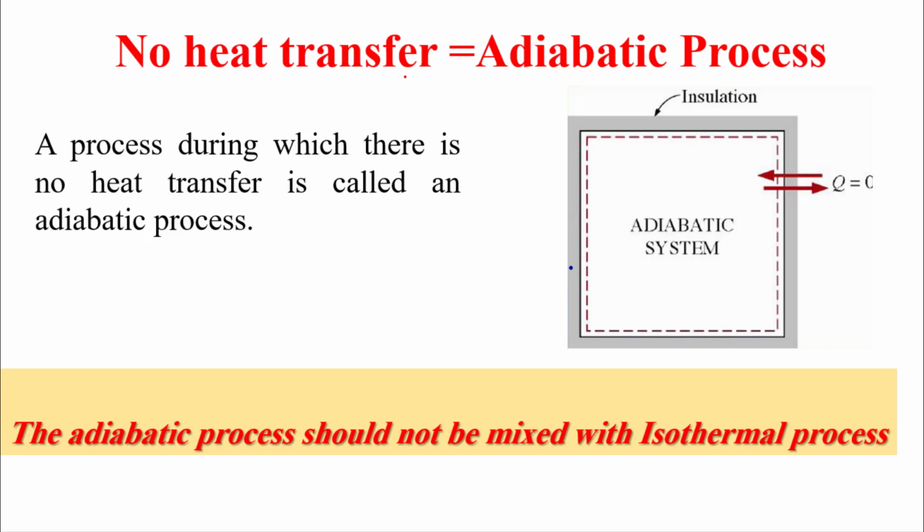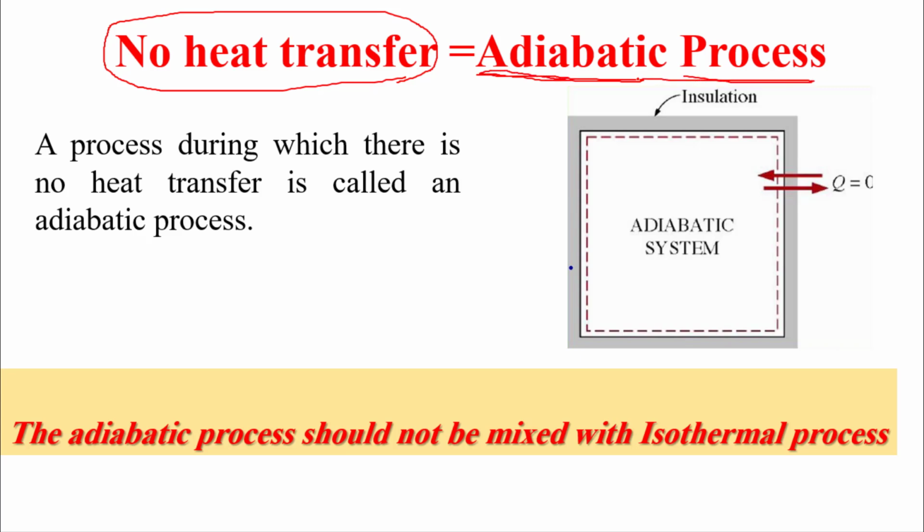If we have no heat transfer, no heat crossing the boundary, we can name this system as adiabatic, and this process an adiabatic process. Remember in the last chapter we said we have isothermal process, isochoric process, isobaric process. Now we have adiabatic process.